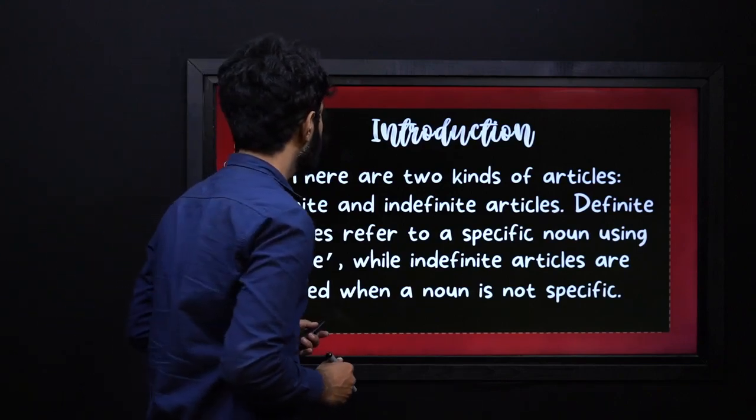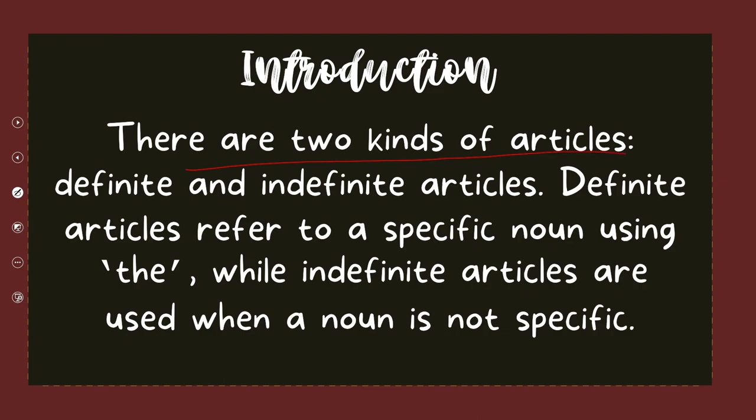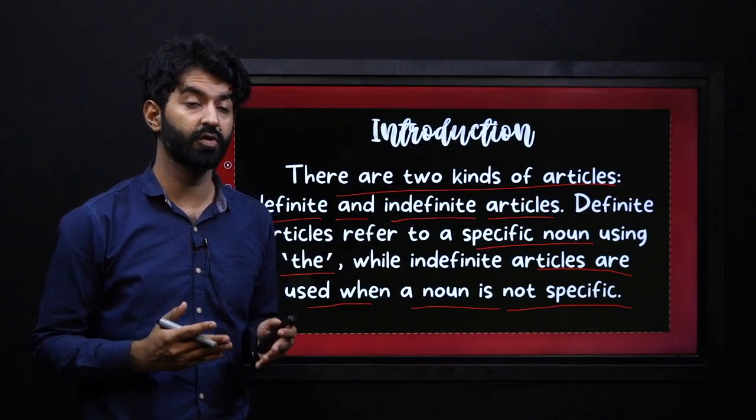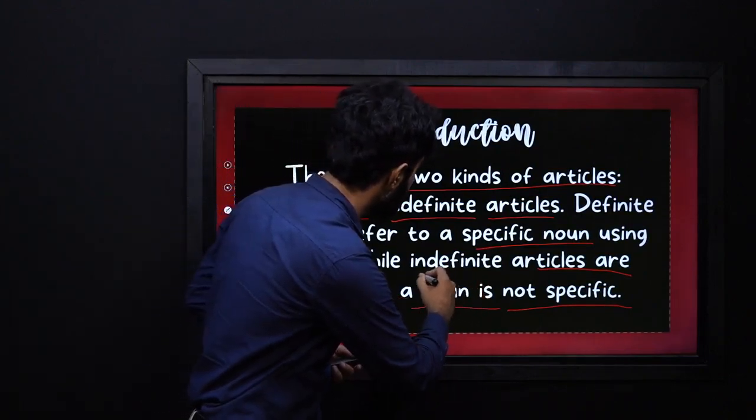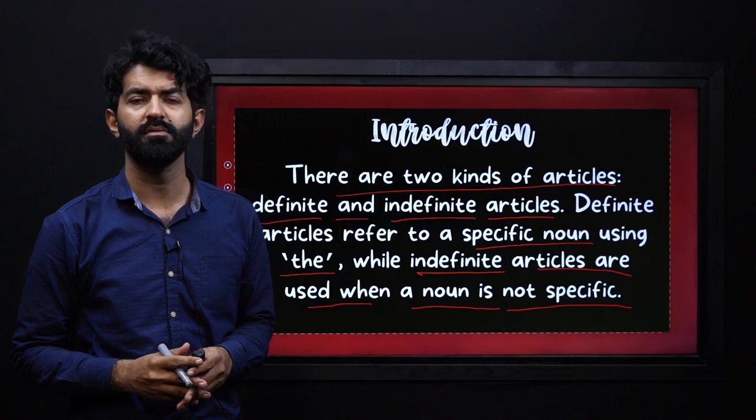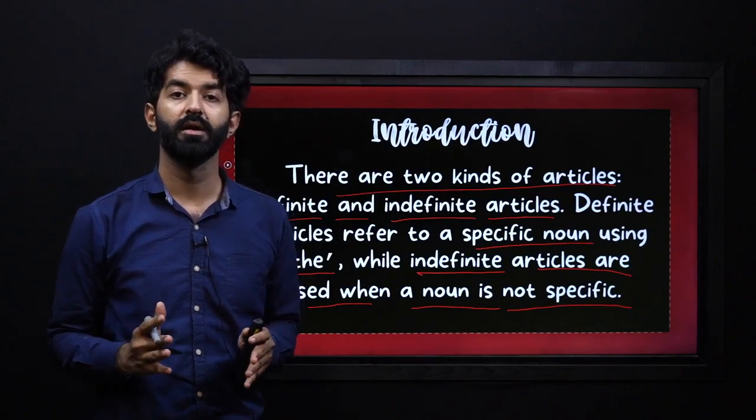Now let's see that there are two kinds of articles, definite and indefinite articles. Definite articles refer to a specific noun using the, while indefinite articles are used when a noun is not specific, which means it's in general. So that's when we use the indefinite articles. It's very simple and clear.